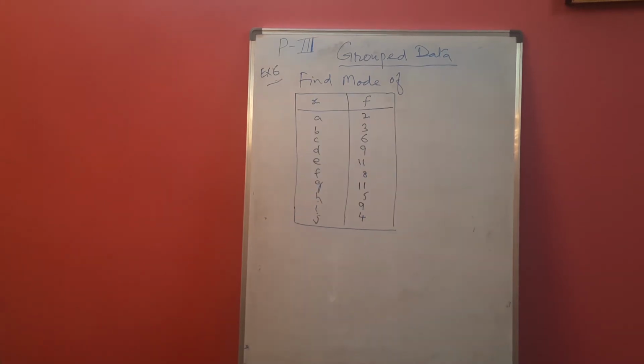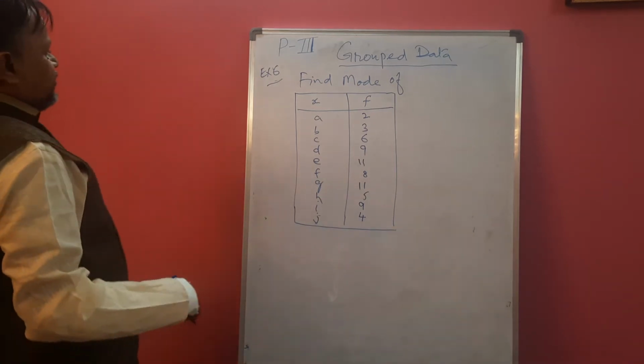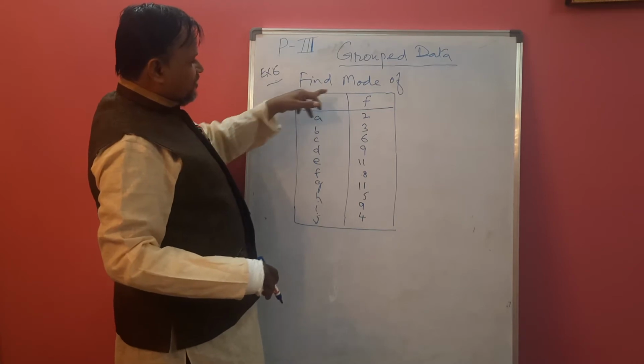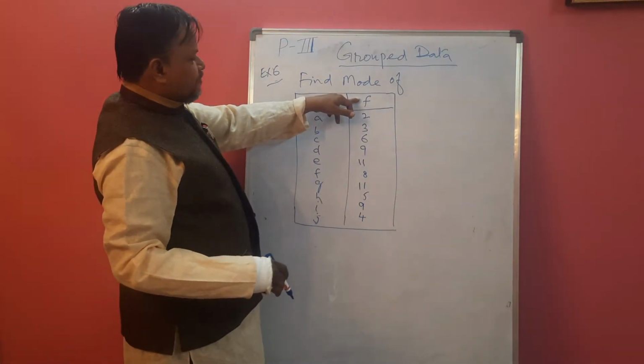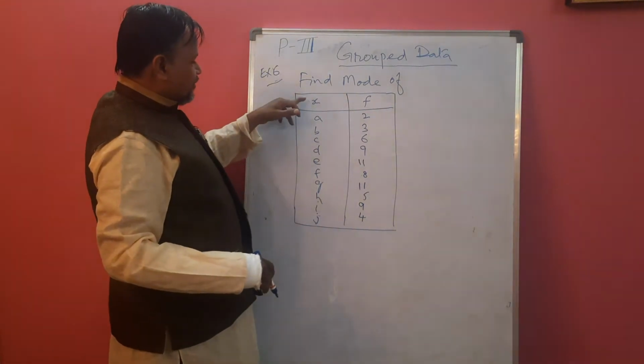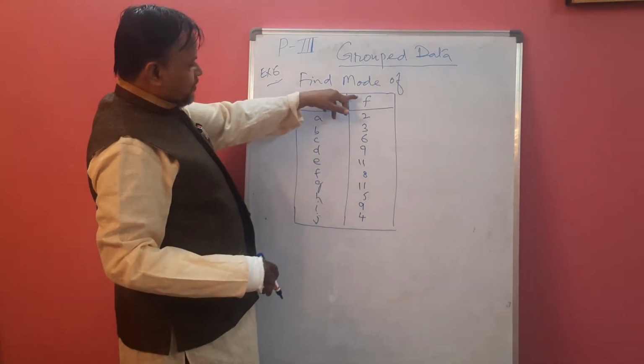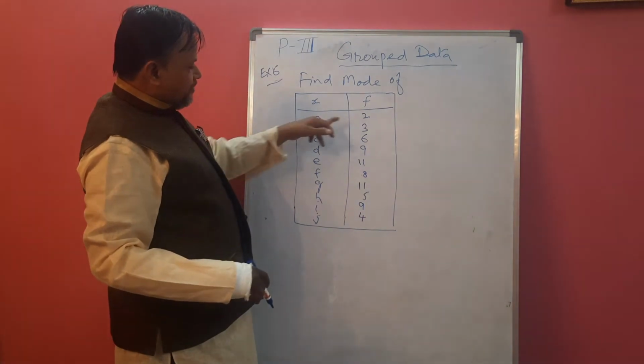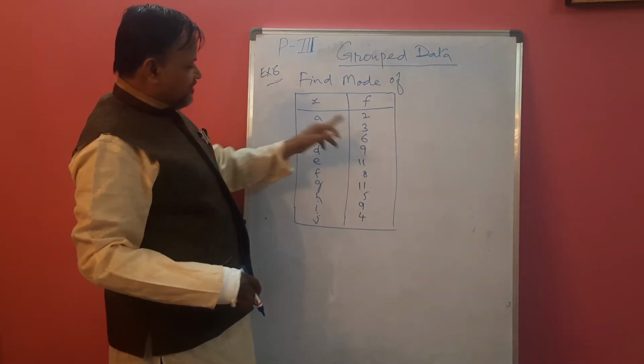Now a typical example. Example 6, find the mode of x. Observations, frequencies, the number of times that value is repeated. The observations are A. The frequency of that is 2, meaning A is repeated 2 times. B is repeated 3 times. C repeated 6 times.